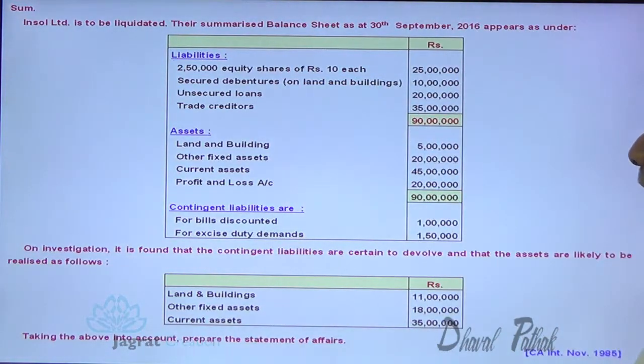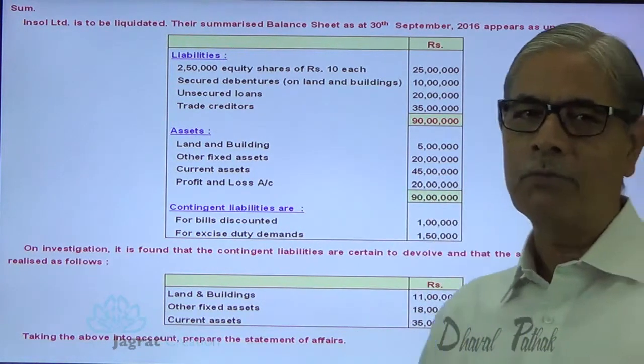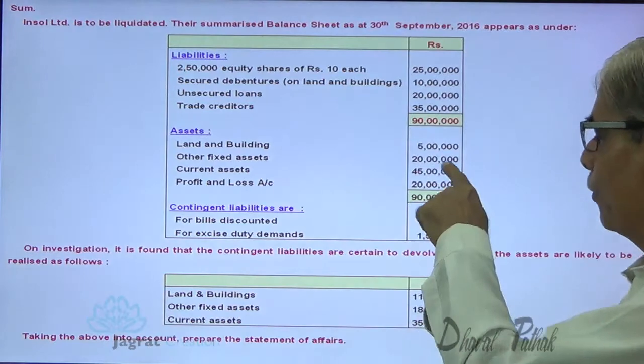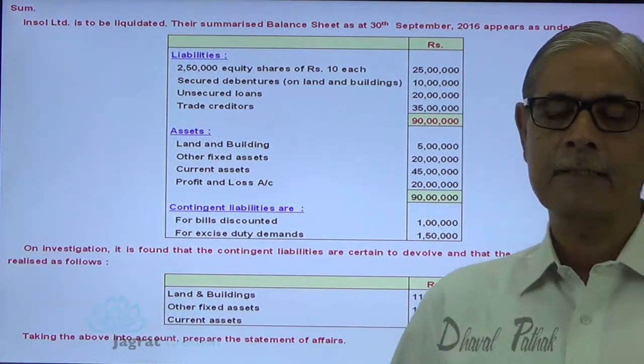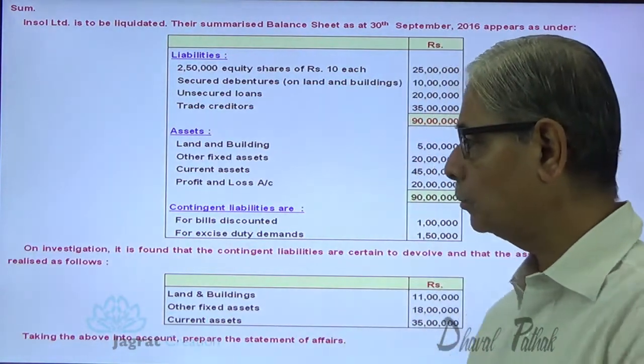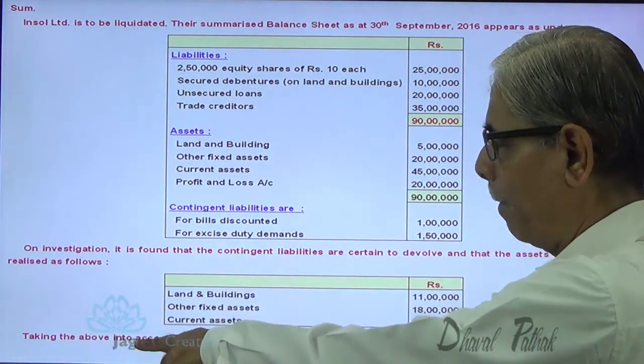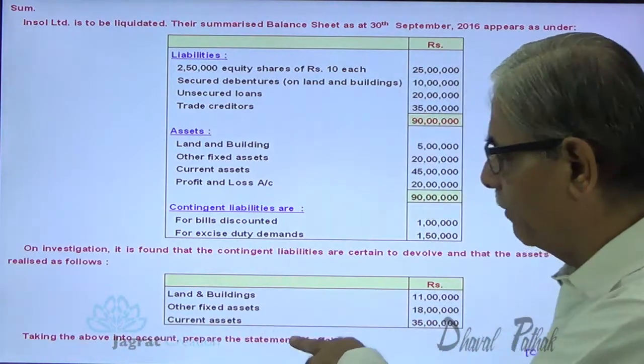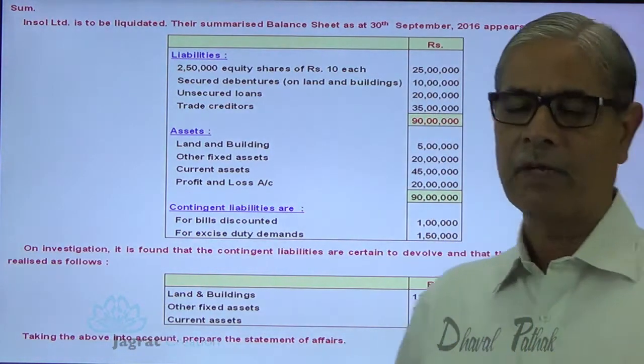Current assets 35 lakhs, that is the realizable value. The book value of current assets is 45 lakhs, realizable value 35 lakhs, so likely loss thereon is 10 lakhs. Taking the above into account, prepare a statement of affairs.